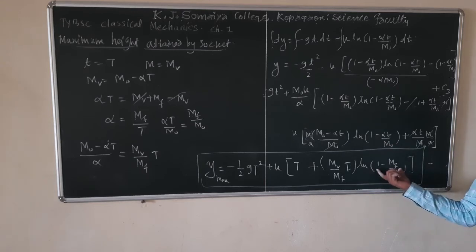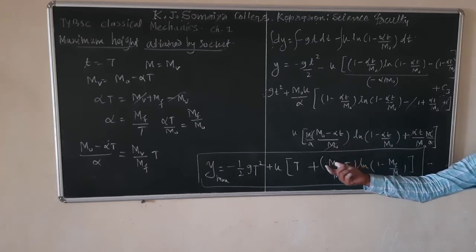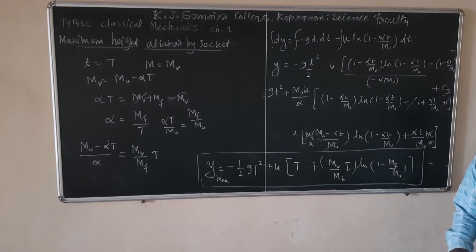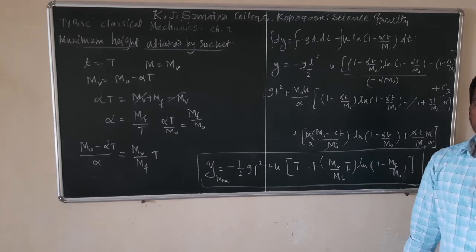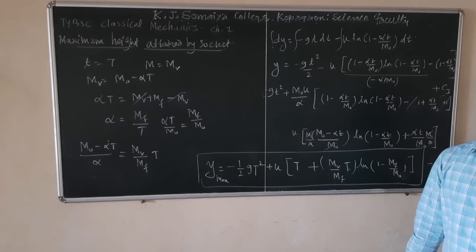So due to this factor, the maximum height attained by the rocket is limited. That's why, to attain maximum heights, multi-stage rockets are used. In the exam you may get the question why single stage rocket is not used and multi-stage rockets are used.